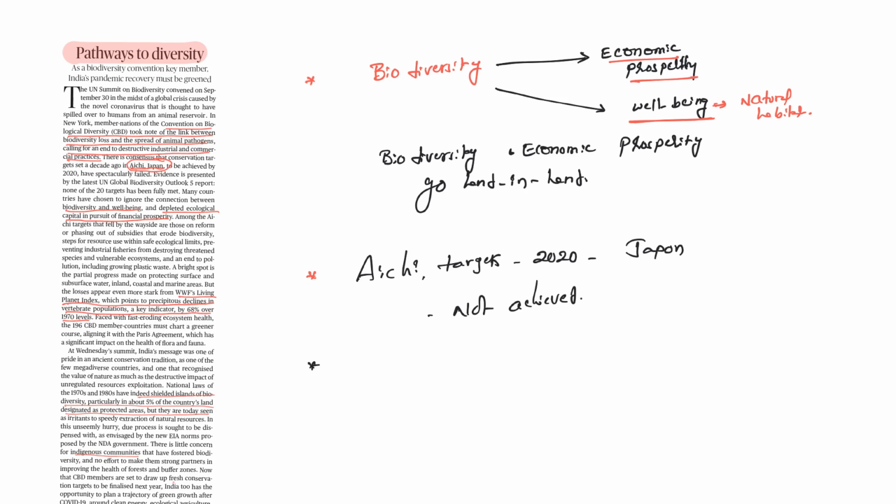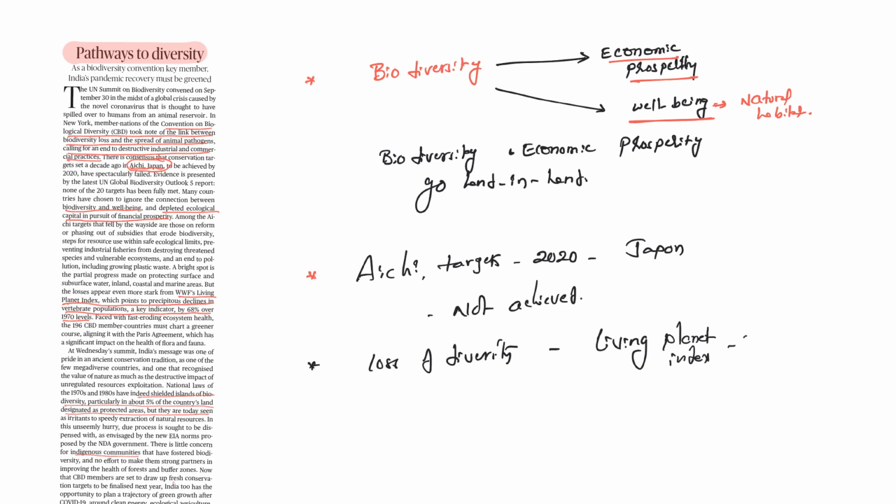We don't see ecological diversity and biodiversity as venues for economic prosperity. We see them in crossheads with each other. And second, loss of diversity, almost 60% over 10 years, is stated in WWF's Living Planet Index. Especially the vertebrate population is decreasing.